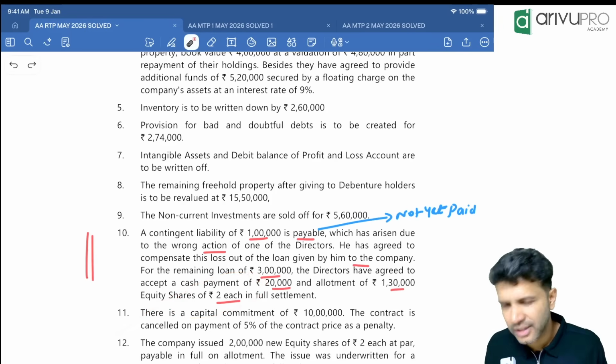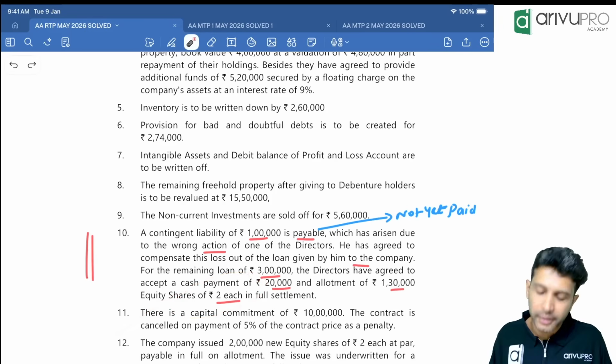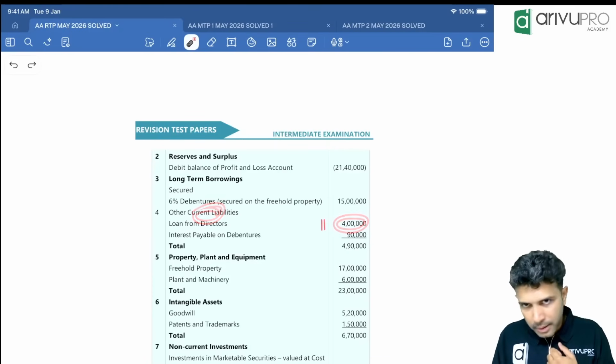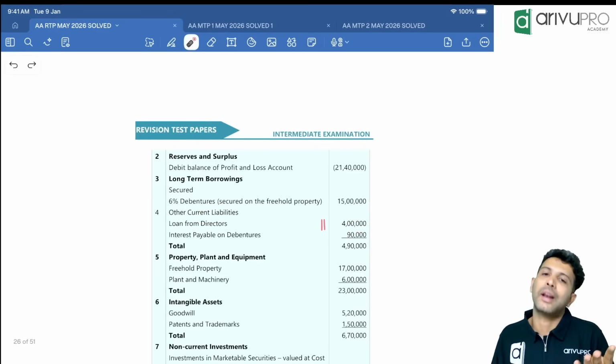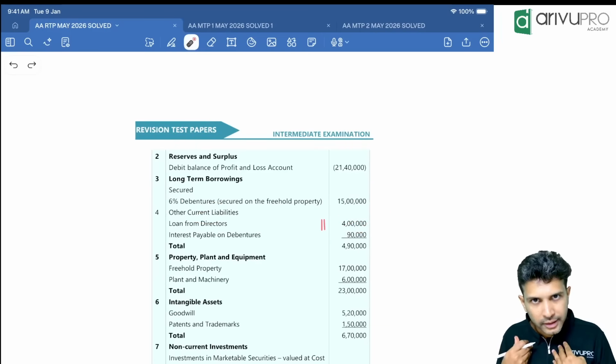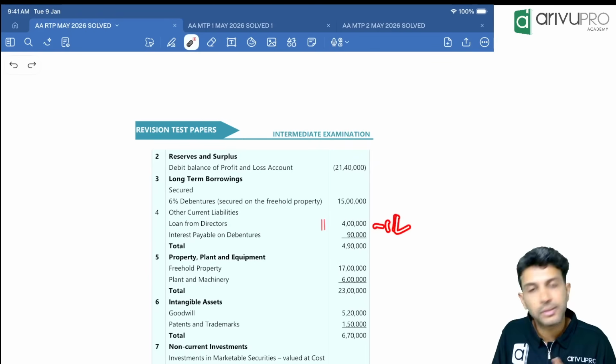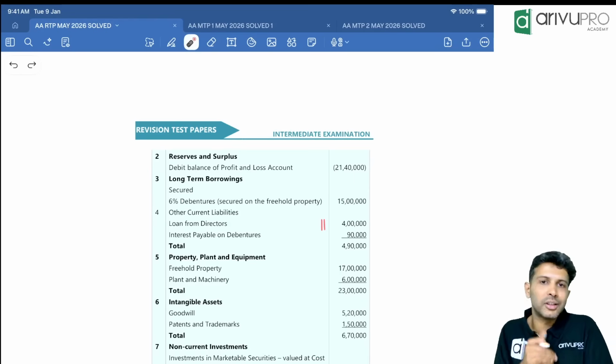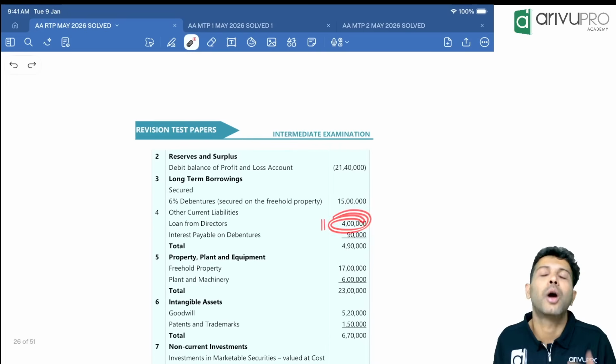This is the adjustment. First, people, what has happened here? Currently, loan from director is a liability for the company. It is shown at what value? 4 lakh. But will we pay 4 lakh to the director now? No, 1 lakh we will adjust because of their faulty action. So the loan balance is not 4 lakh now. It has to be brought down to 3. Loan is a liability which has a credit balance. How do you reduce it?